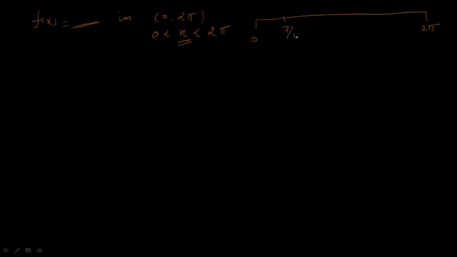Randomly I am going to write some of the points: pi by 4, pi by 2, pi and 3 pi by 2, etc. At x equal to pi by 4, that is a continuous point, because the point is inside the interval. At x equal to pi by 2, that is also continuous because that point belongs to the interval. At x equal to pi, that is also continuous. x equal to 3 pi by 2 is also a continuous point.